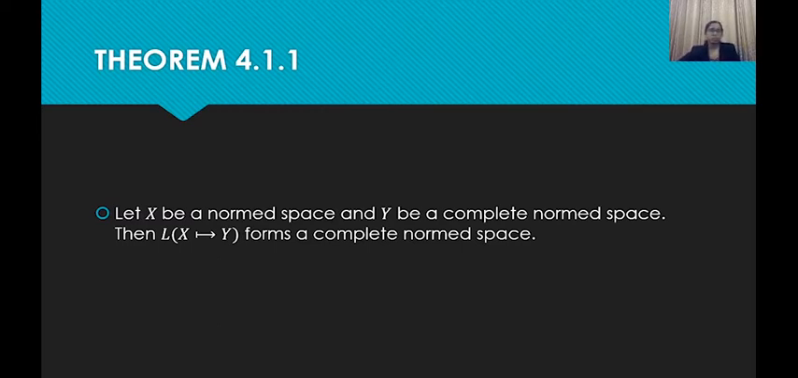Theorem 4.1.1. Let X be a normed space and Y be a complete normed space, then L of X,Y forms a complete normed space. We had seen that L of X,Y with the norm that we defined in the previous lecture forms a normed space. Now when will that be complete? It will be complete when the space Y is complete. That is the only condition that is required. X is a normed space and Y is a complete normed space. Then we can show that L of X,Y, that is the space of all bounded linear operators, is complete.